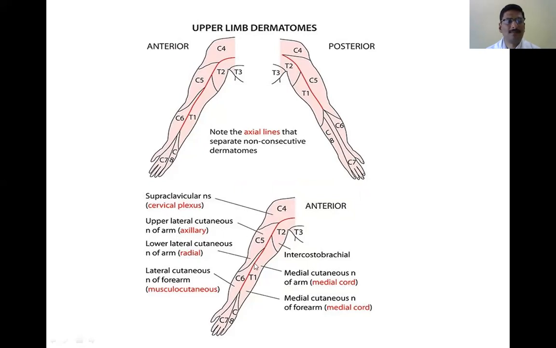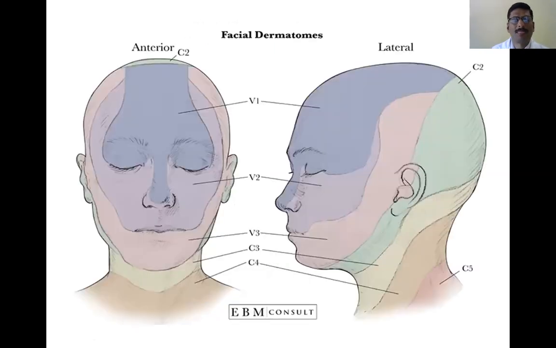This is the axillary, this is the radial, and this is the musculocutaneous nerve. This is the medial cord, these are all again the medial cord, and these are all by the intercostobrachial nerve. So from this you can say which nerve innervates which particular part, so that we can attribute loss of cutaneous sensation to a particular nerve fiber.